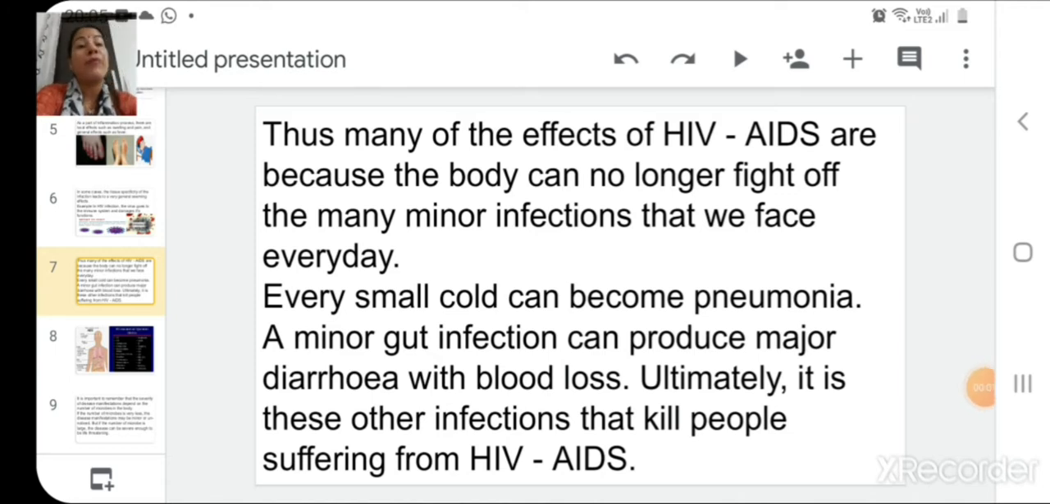Many of the effects of HIV AIDS are because the body can no longer fight off the many minor infections that we face in everyday life. Every small cold can become pneumonia, and a minor gut infection can produce major diarrhea with heavy blood loss. Ultimately, it is these many other infections that kill the people who are suffering with HIV AIDS.